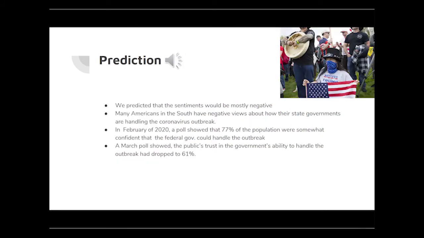We predicted that the sentiments would be mostly negative. We predicted this because many Americans in the South have negative views about how their state governments are handling the coronavirus outbreak. In February of 2020, a poll showed that 77% of the population were somewhat confident that the federal government could handle the outbreak, but a March poll showed that the public's trust in the government's ability to handle the outbreak had dropped to 61%. Some people even believe the virus is not as serious as the media is portraying it to be. Almost 4 out of 10 Americans believe the coronavirus is being greatly exaggerated in the media.